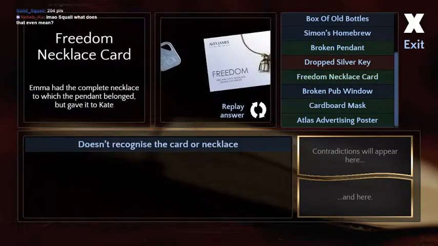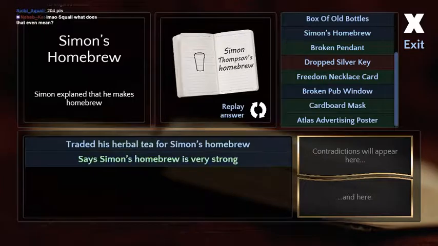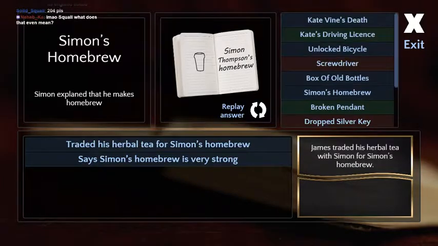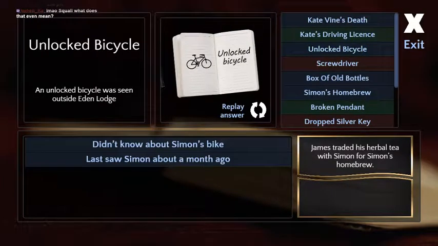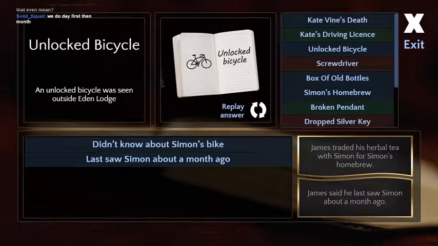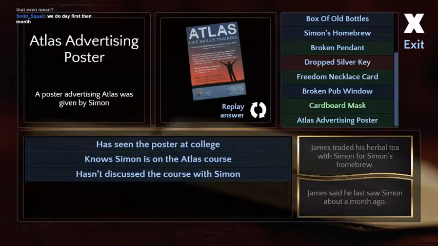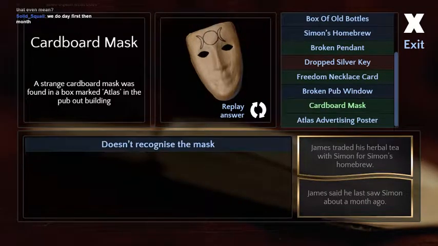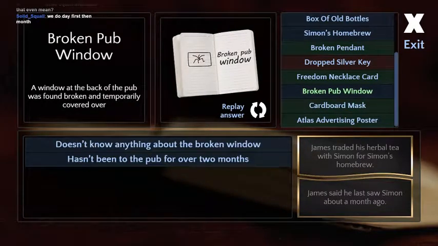When did Simon say he saw this guy last? A month ago? Oh, okay. No, that's what this guy said. What did Simon say? I don't know. I can't remember.